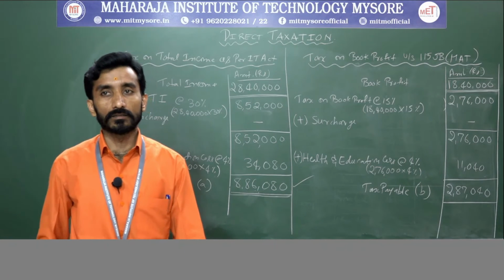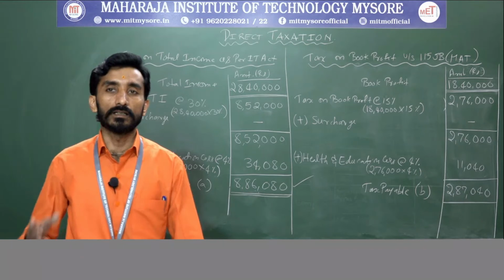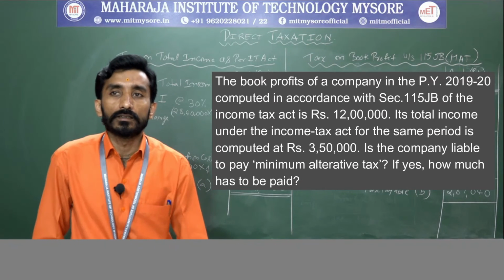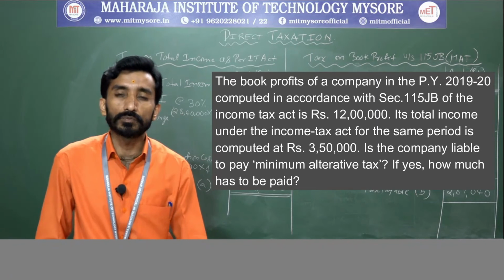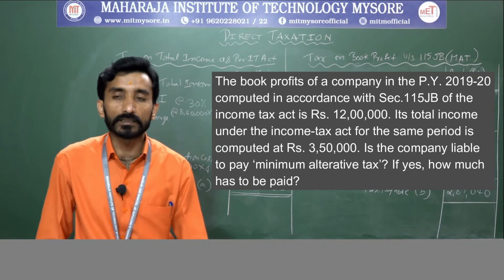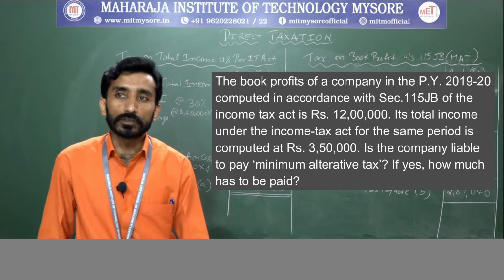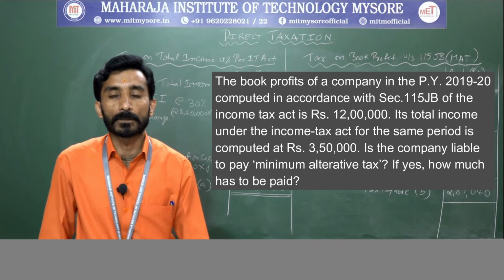We will go with one more problem, similar kind of it, right? I will just read out the problem. The book profit of the company in previous year 2019-20, computed in accordance with section 115JB of the Income Tax Act, is rupees 12 lakh. Its total income under the Income Tax Act for the same period is computed as rupees 3,50,000.